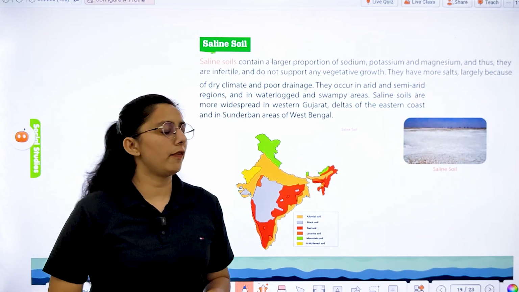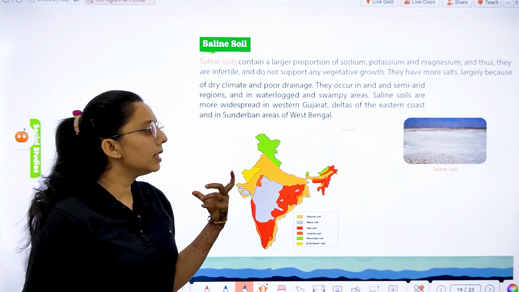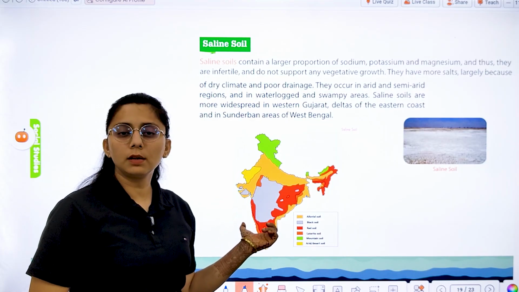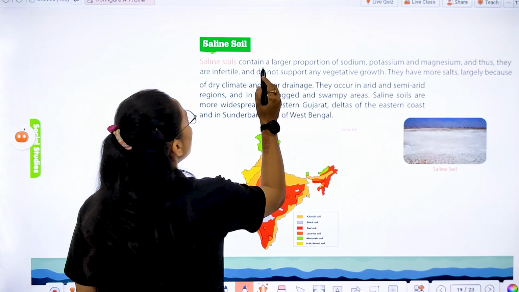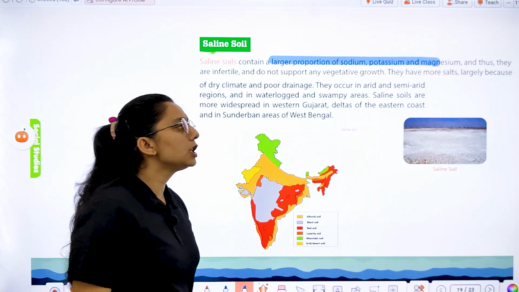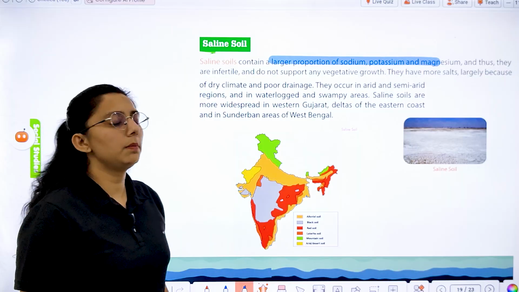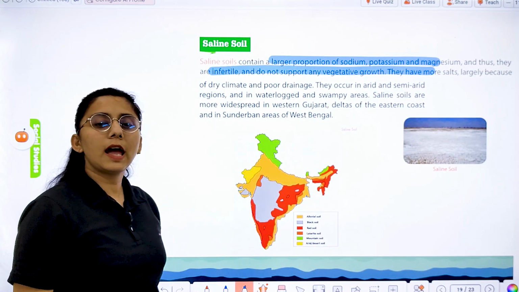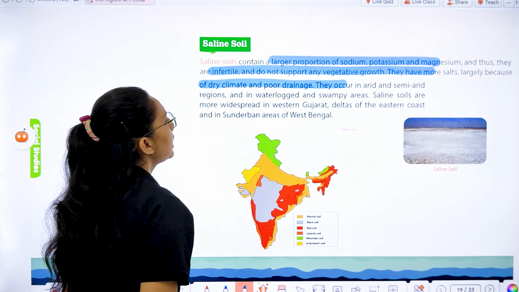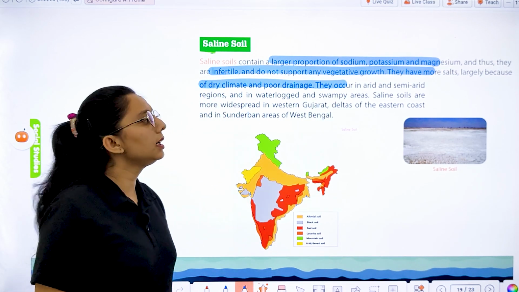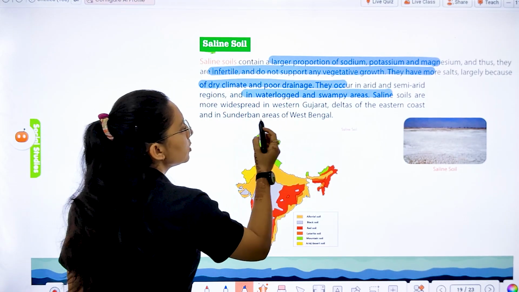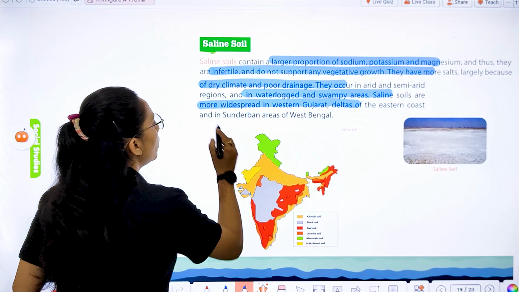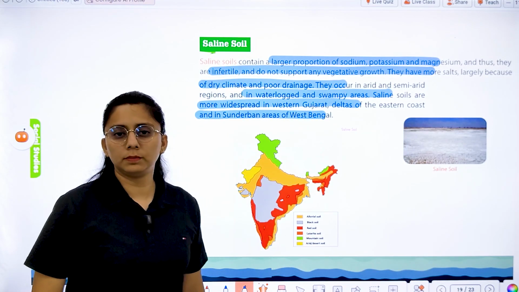Next, saline soil. In this map you can see we have shown the different types of soil in the different regions. First, let's study saline soil, which contains a large proportion of sodium, potassium, and magnesium, and is infertile and does not support any vegetative growth. They have more salts largely because of dry climate and poor drainage. They occur in arid and semi-arid regions, in waterlogged and swampy areas. They are widespread in western Gujarat, the delta of the eastern coast, and the Sundarban areas of West Bengal.